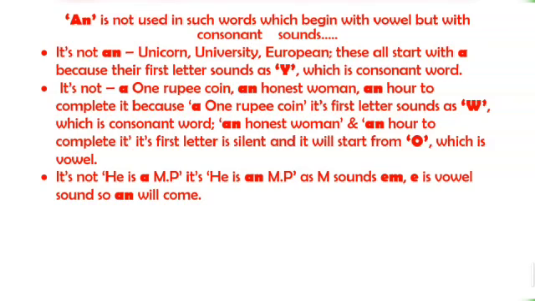It's not an one rupee coin, a honest woman, a hour to complete it, because in a one rupee coin, its first letter sounds as W, which is a consonant sound. In an honest woman and an hour to complete it, the first letter is silent and it starts with O, which is a vowel. It's not he is a MP, it's he is an MP, as M sounds like EM. So E is a vowel sound, so an will come.